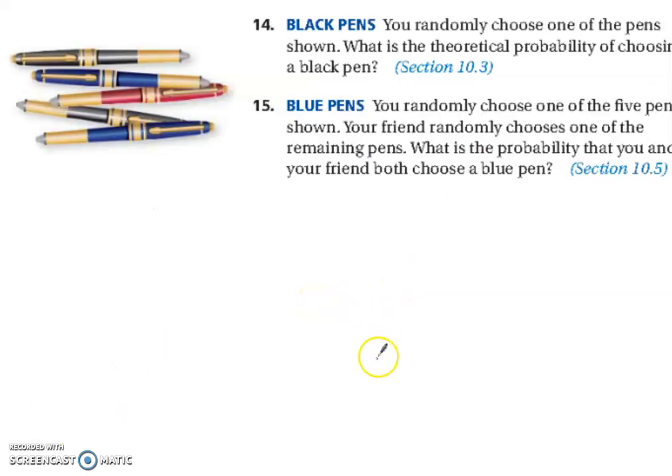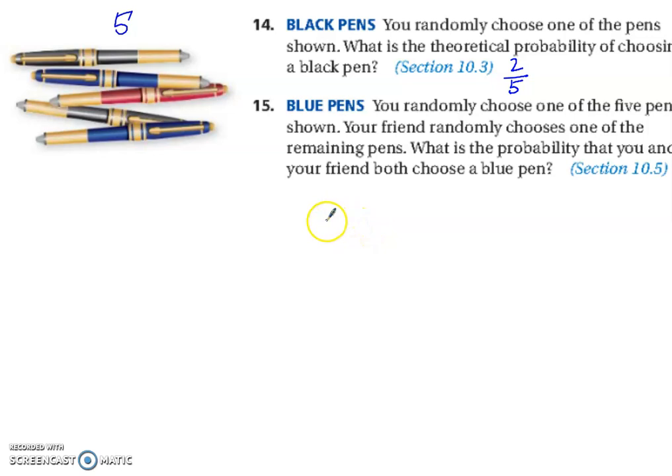All right. Last 2 here are about compound events. So let's look at number 14. We've got some pens here off to the side. We have 5 total pens. 2 of them are black, 2 of them are blue, and 1 is red. You randomly choose one of the pens shown. What is the theoretical probability of choosing a black pen? Theoretical means that we're not actually choosing pens. It just means in theory, we're going to hypothesize about the probability. There are 2 black pens in the pile and 5 total. That's it, right? That's the probability.